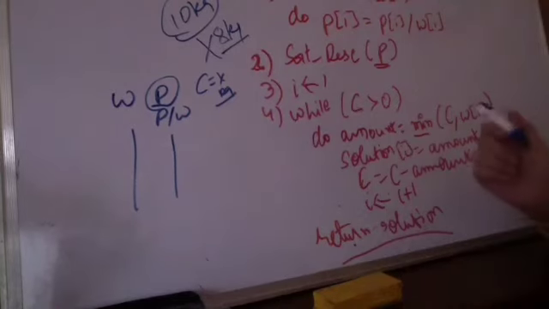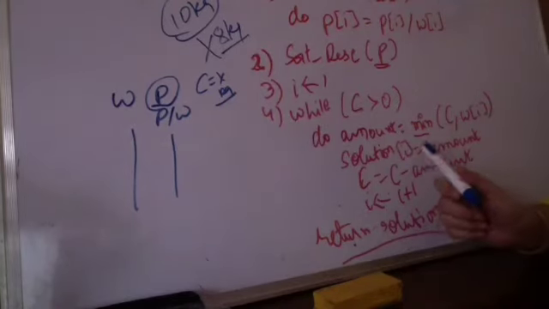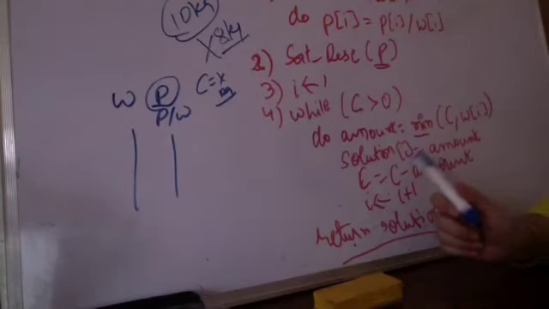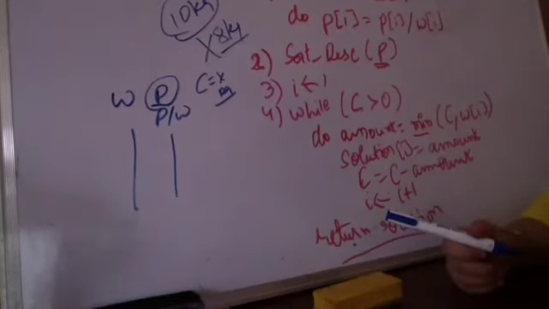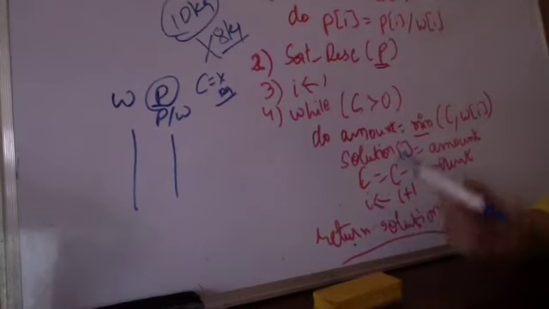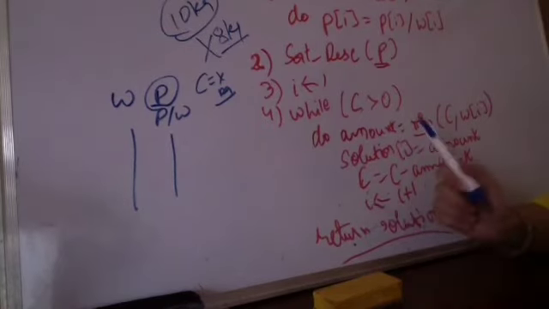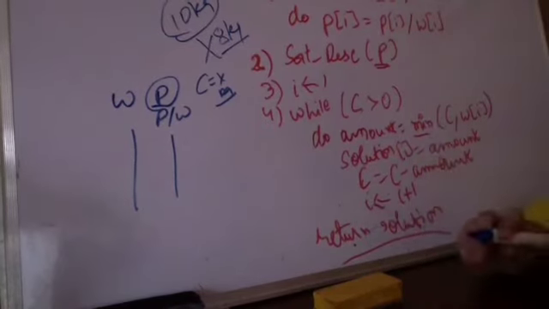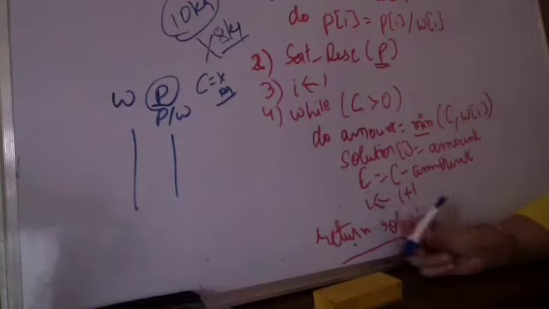So if I can pick, I will pick it. Solution of I means either I am picking the product or I am not picking the product. So solution of I is equal to the amount, whatever is the minimum value, and capacity is reduced by the amount. Either I am picking the particular product or I am not picking it.